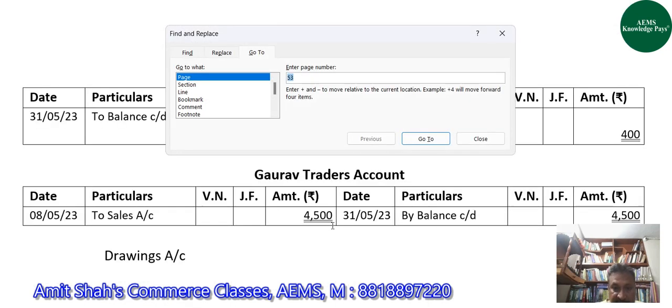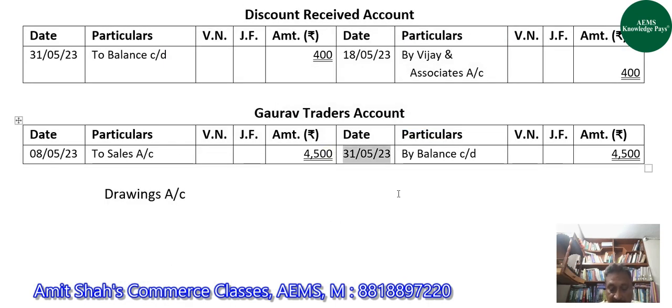I hope you have got me, guys. What was the amount, guys? 8,500. Yeah. And this only would be the credit balance of Gaurav Traders account because after this transaction, Gaurav Traders account is not involved anywhere.